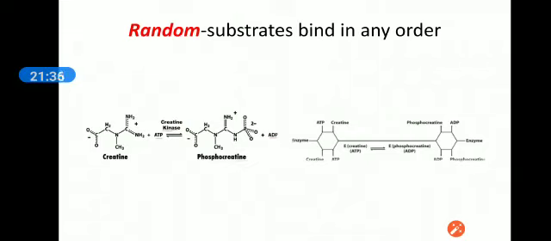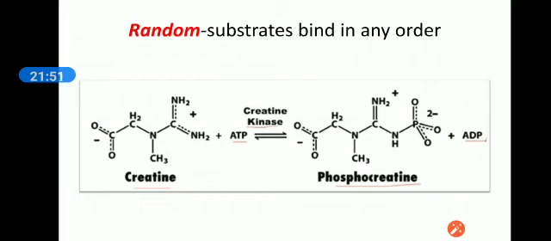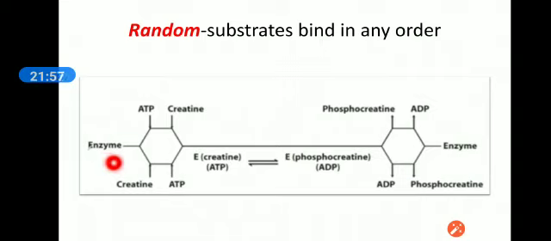The example is creatine conversion into phosphocreatine, in which ATP hydrolyzes to ADP. In this reaction, the enzyme is CK, creatine kinase. Creatine kinase either interacts with the ATP or creatine. Then the reaction will start and it will engage the second substrate and convert the substrates into products.